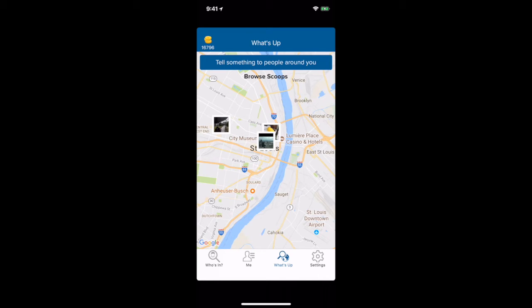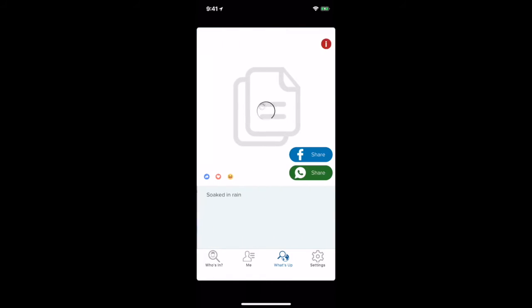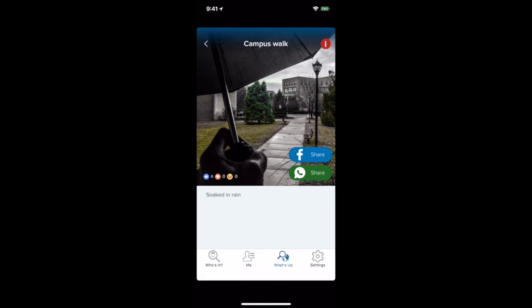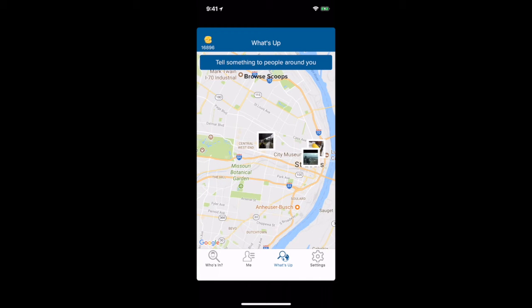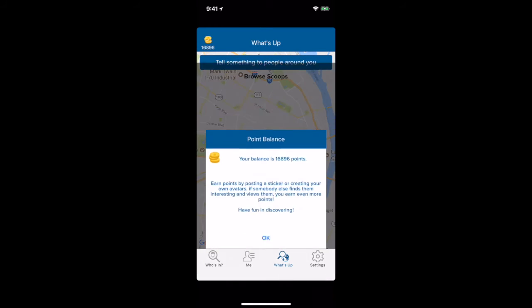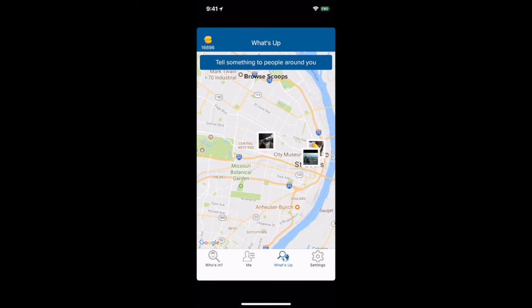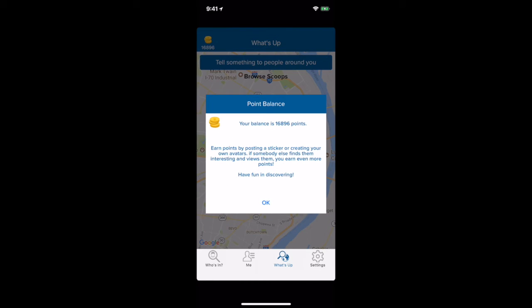Now the best part. As you do all of these, you earn points. Like you post a scoop, you earn. You react to another scoop, you earn. Somebody else reacts to your scoop, you earn even more.